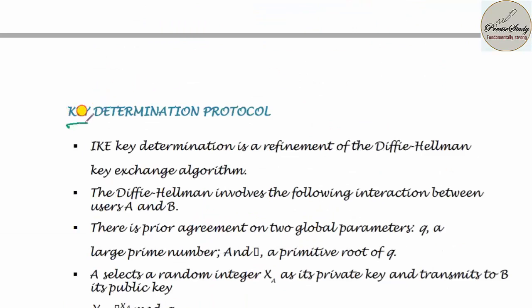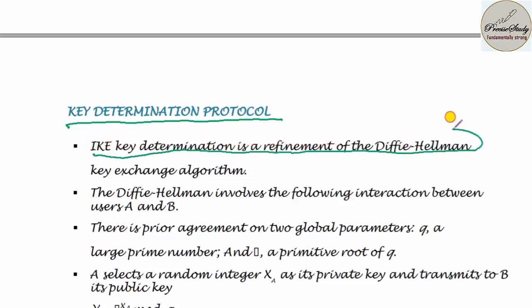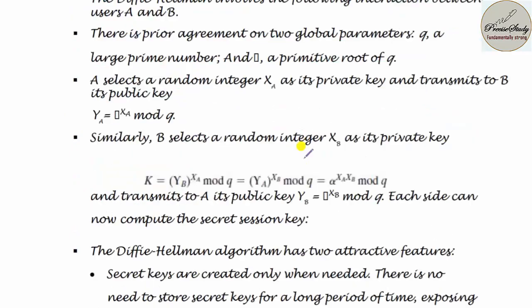Next, let us talk about key determination protocol. The first one is IKE key determination, which is a refinement of the Diffie-Hellman key exchange algorithm. So this algorithm is very important. N number of times they have asked, what do you mean by Diffie-Hellman algorithm? So you should be in a position to explain the Diffie-Hellman key exchange algorithm. So the formula is